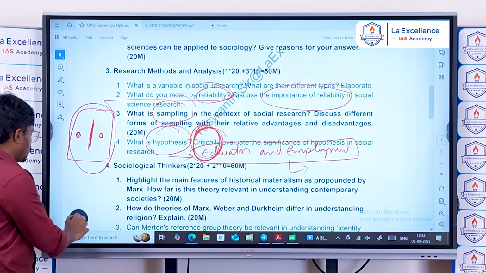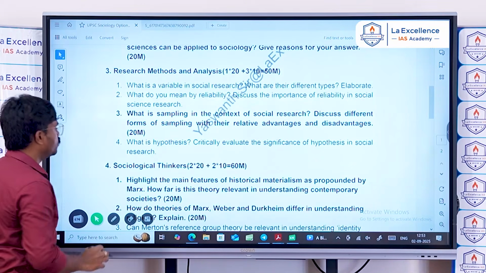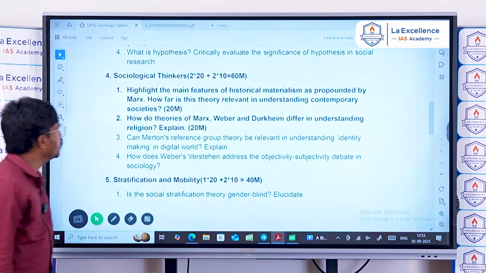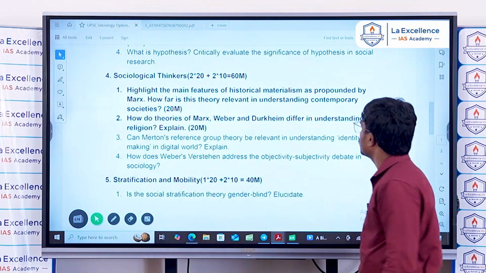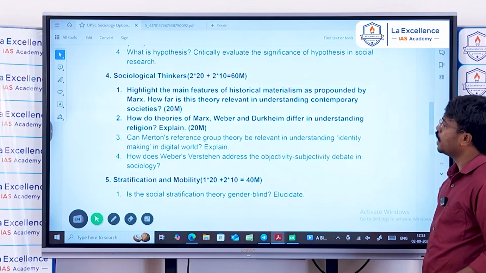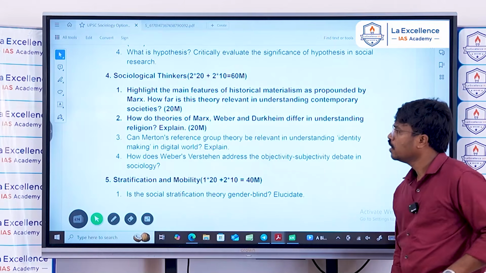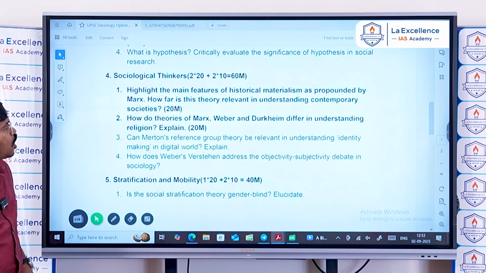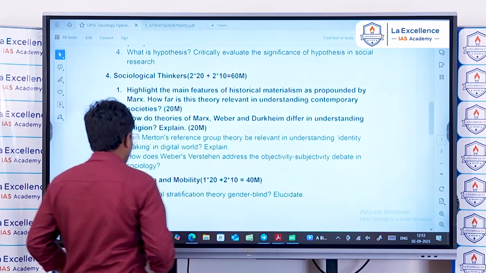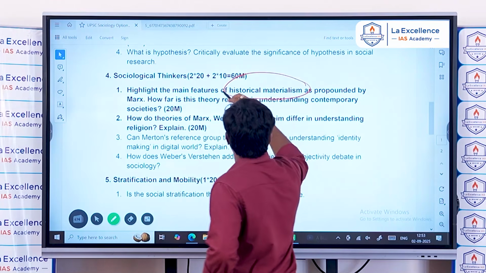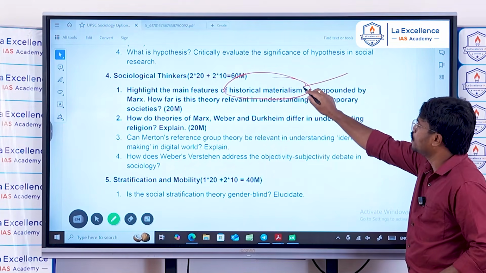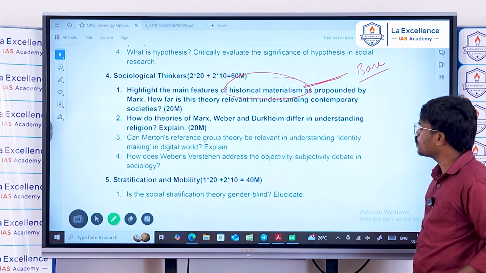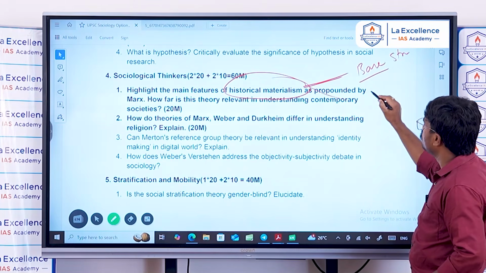And next, the fourth chapter, sociological thinkers. Highlight the main features of historical materialism as propounded by Marx. How far is this theory relevant in understanding contemporary societies? This is a foundational concept, the historical materialism of Karl Marx. You have to explain the base structure, that is the economic infrastructure, and the social superstructure.